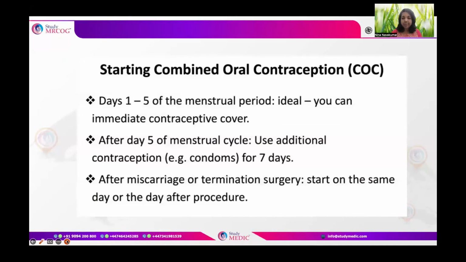But if you start it after 5 days of the menstrual cycle, additional contraceptive measures, mainly barrier methods like condoms, are required for the next 7 days from the start of the pill. If the OCPs are started after a miscarriage, medical termination of pregnancy or surgical termination, then it can be started on the same day or even the day after the procedure. In that case also, we don't have to give any additional precautions, if we have confirmed that the urine pregnancy test is negative, which is usually routinely done prior to the procedure.